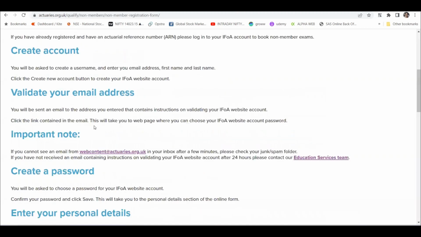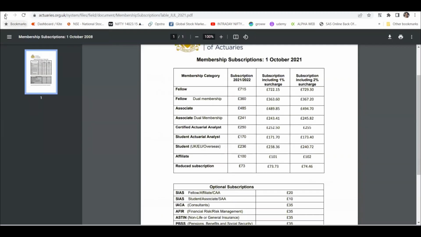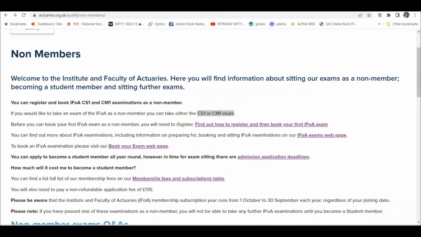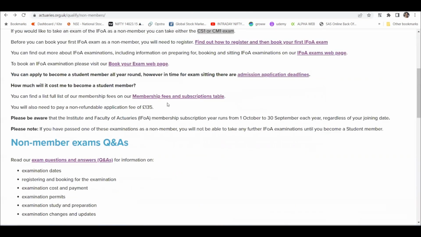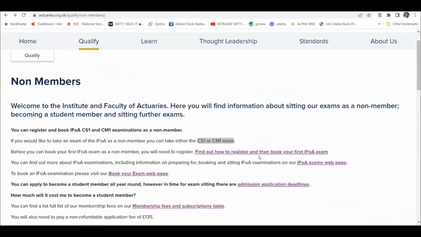But let me check this. Let me go back. Unfortunately, the IFoA has a very complicated structure as compared to the II, with their membership structure, CPD, etc. It is a bit more complicated than probably required. But they are also more transparent as compared to the II. So that's how it is. I'm just looking for reduced membership. Maybe we can search for it later. But let's go for